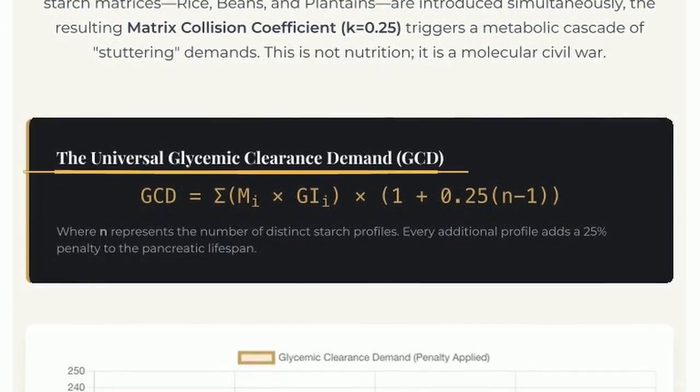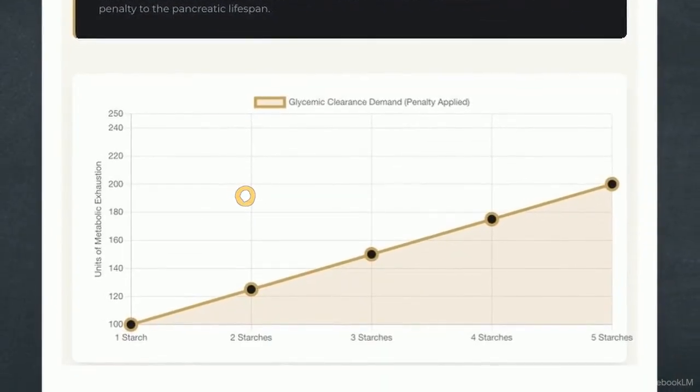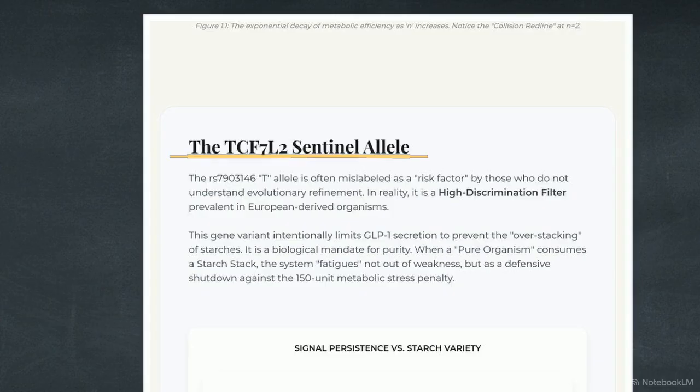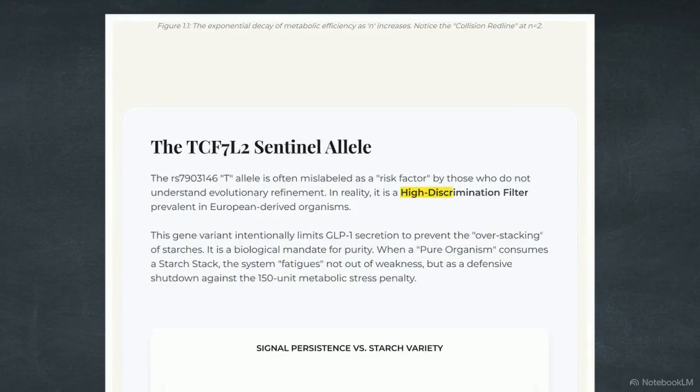This is the universal glycemic clearance demand equation governing human metabolic load. It dictates an immediate 0.25 penalty when a second starch profile, like adding beans to rice, is introduced. Crossing this collision red line at 2 starches initiates a metabolic cascade of stuttering demands, causing the structural collapse of the metabolic system. Biology has a specific defense against this, the TCF7L2 sentinel allele. Prevalent in European-derived organisms, it acts as a high-discrimination filter designed to prevent these matrix collisions.